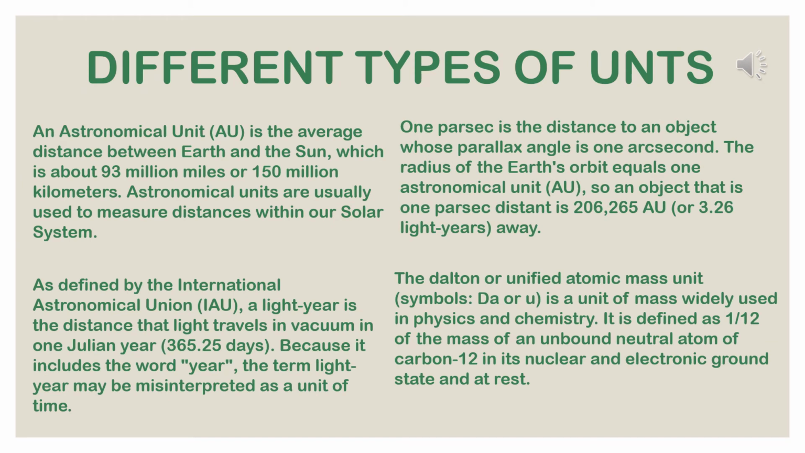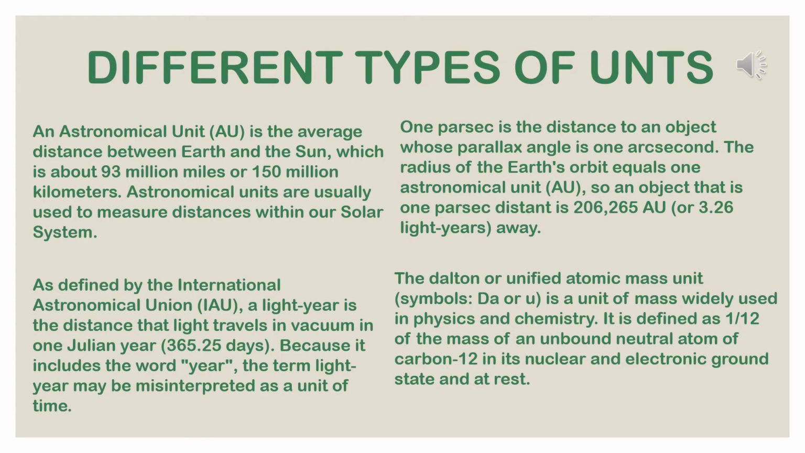Now, different types of units. That is the necessity of differently sized units for measuring the same physical quantity. First of all, the astronomical unit, that is AU. It is the mean distance between the sun and the earth. So 1 AU is equal to 1.496 into 10 to the power 11 meter, approximately 1.5 into 10 to the power 11 meter. It is used in measuring astronomical distances.